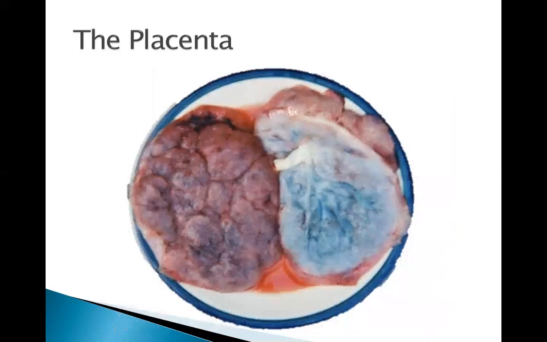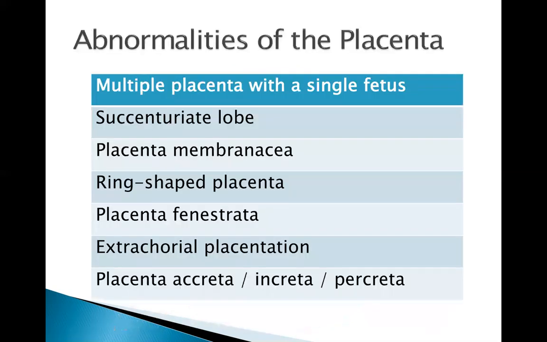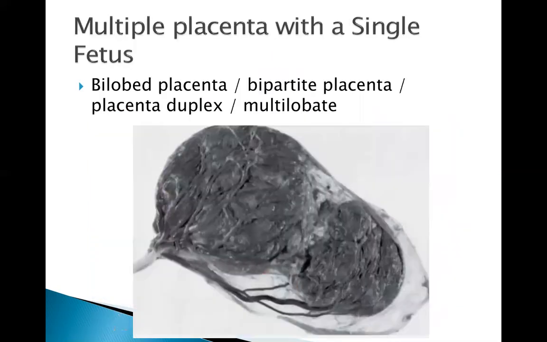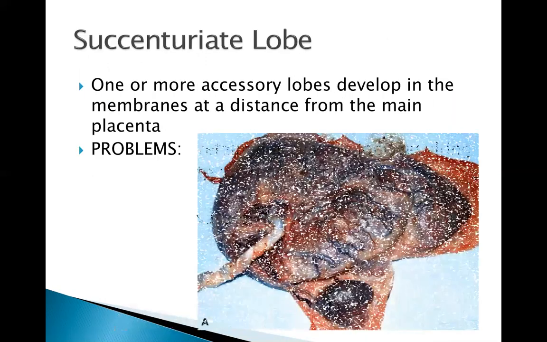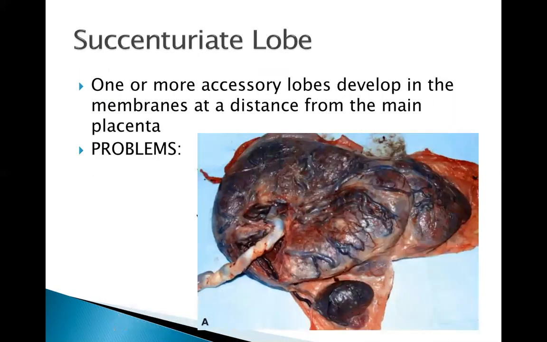So putting it side by side, this is the basal plate and this is the chorionic plate. Here are some abnormalities of the placenta with a singleton fetus. So we can have a bilobed placenta, a succenturiate placenta or a succenturiate lobe, defined as the presence of one or more accessory lobes in the membranes at a distance from the main placenta.